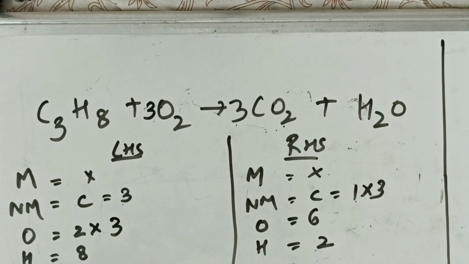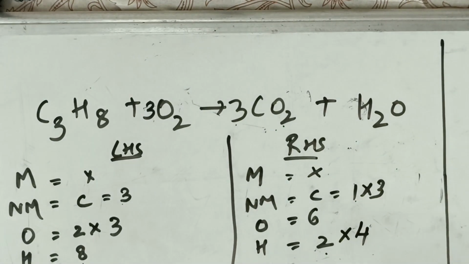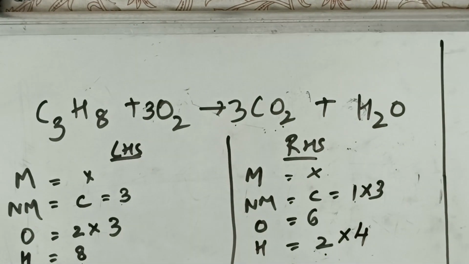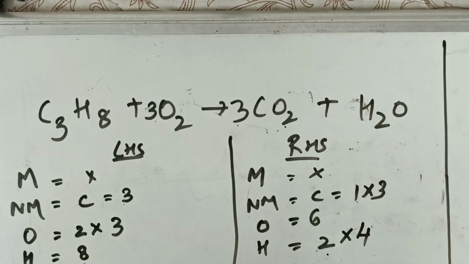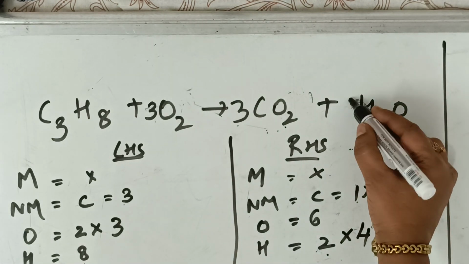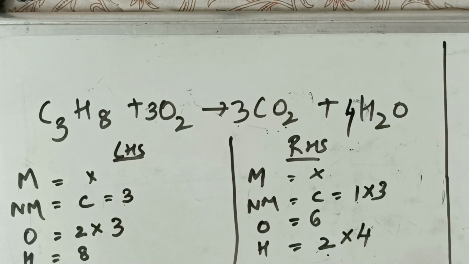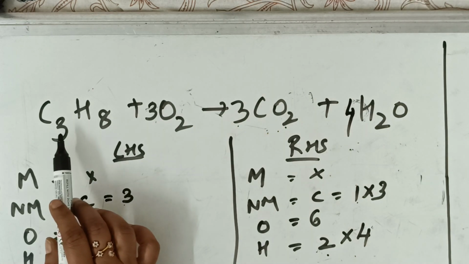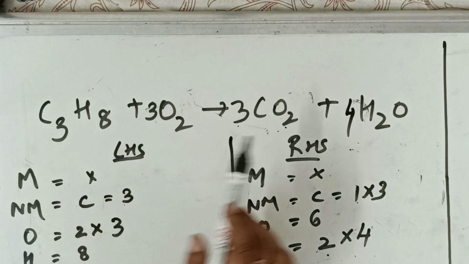You're going to balance hydrogens. Hydrogens on this side are 8. Here hydrogens are 2. Can I multiply with 4? I'm multiplying with 4. Now should I apply it in the question above? Yes, immediately I have to take that and apply it in the question above. So how many did I apply? I applied 4. Correct, right? So now check. Now this side 8, this side 8. So carbon, let us once check. Carbon is 3, done. Hydrogen, done.